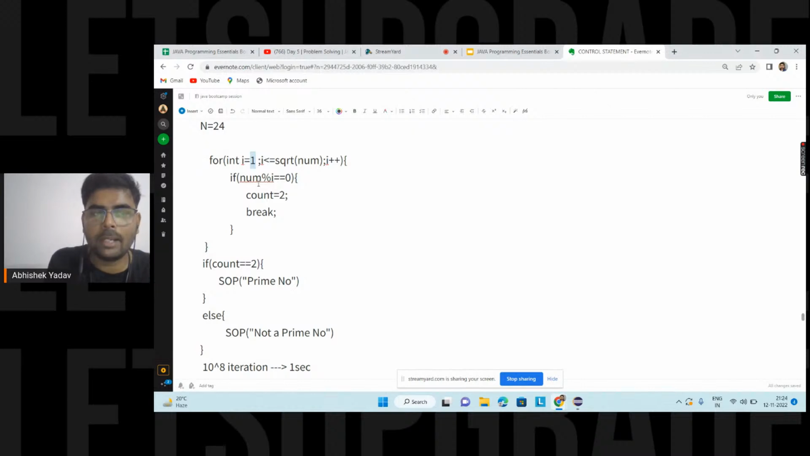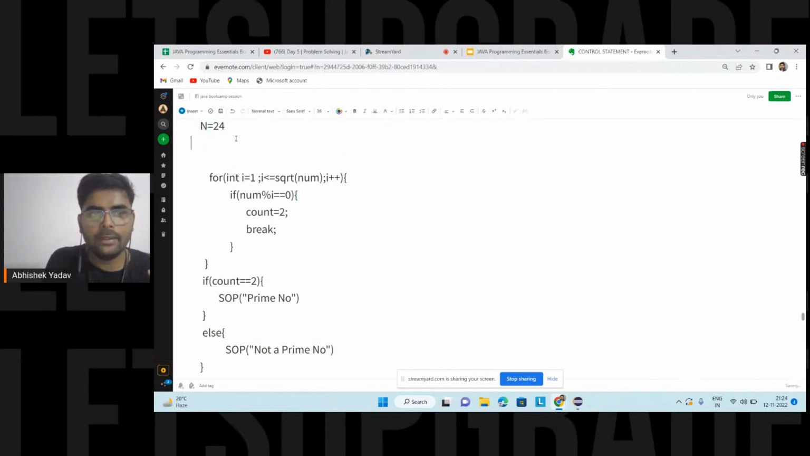1 is divisible by num. That means 1 is a factor of 24. So you are saying count is equal to 2, and after that, you are moving out. The moment you move out, inside count you are having 2, and you are saying count is equal to 2, my number is a prime number. But 24 is not a prime number here. Okay, Ajay? Abhay? 24 is not a prime number here. If you take 2 also, then also you will get the same result. 2 is a factor of 24, right, Abhay?